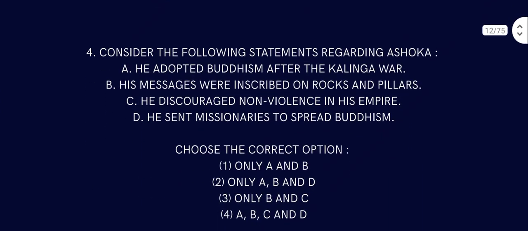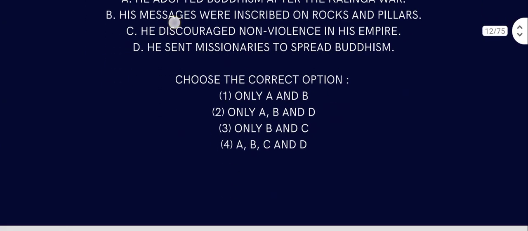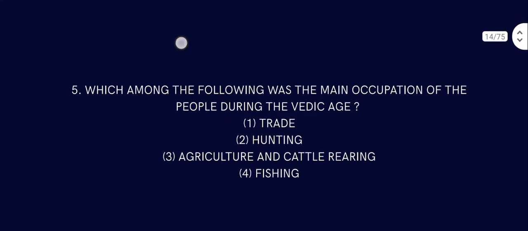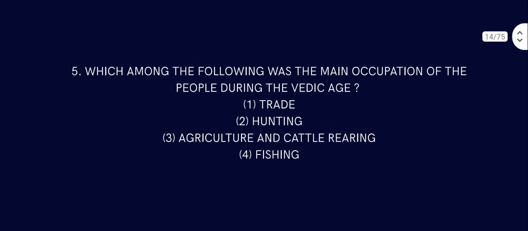Question number 4. Consider the following statements regarding Ashoka. He adopted Buddhism after the Kalinga War. He doesn't really adopt Buddhism, he created his own religion, I think, but here, let's say he adopted Buddhism. His messages were inscribed on rocks and pillars. He did that too. He discouraged non-violence in his empire. He encouraged non-violence, not discouraged. He sent missionaries to spread Buddhism. Spread his Ashokism, I think, but if you say Buddhism, let's go with that. Only C is wrong; A, B, D are true. He created a religion similar to Buddhism.